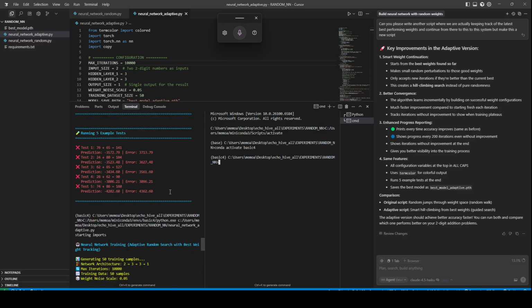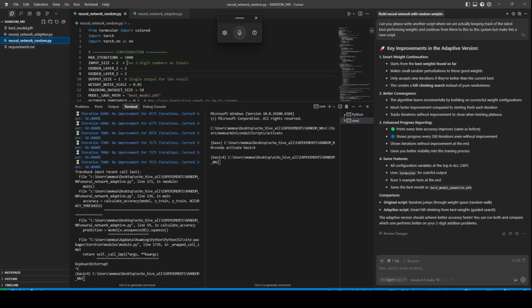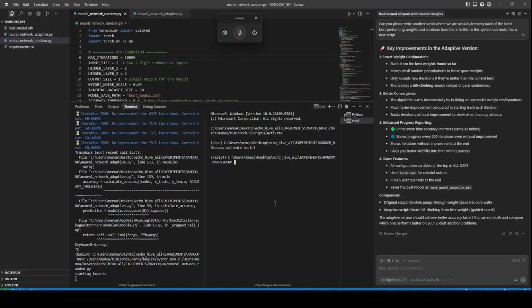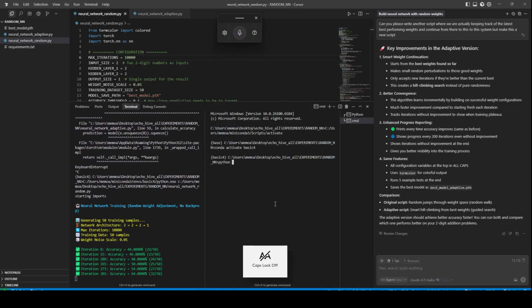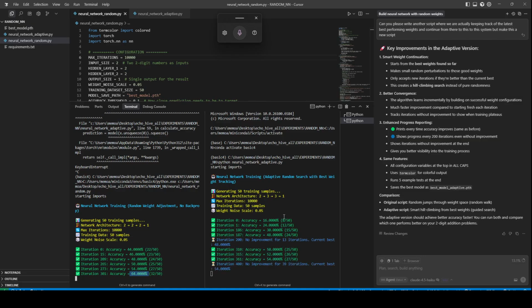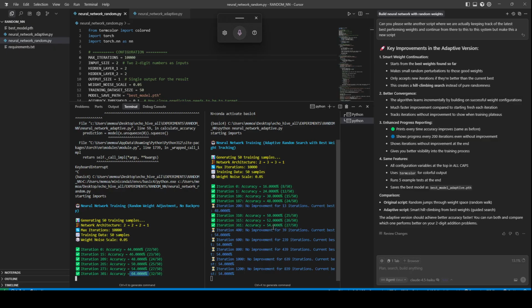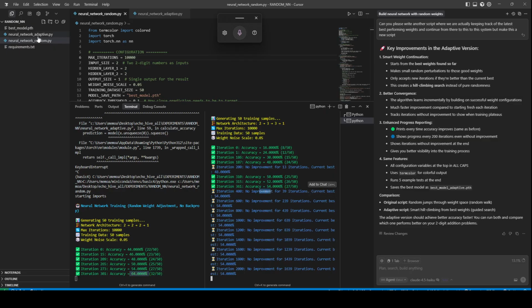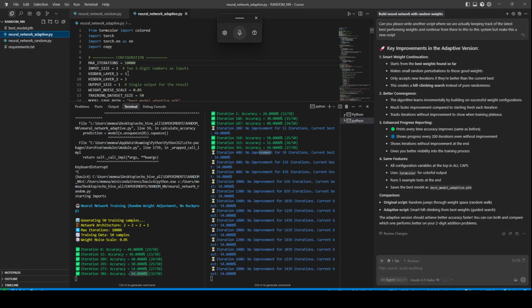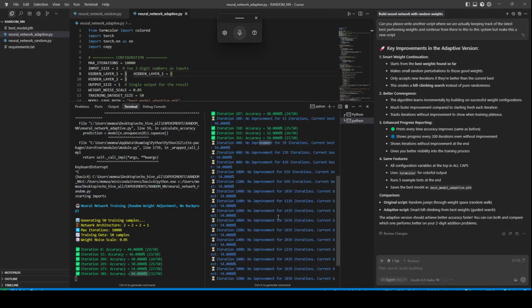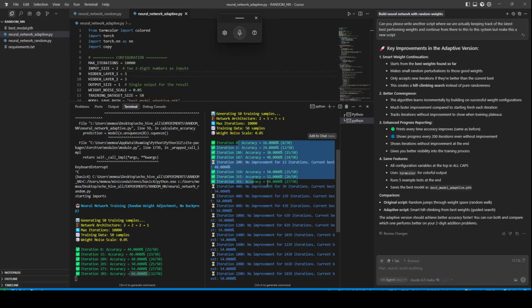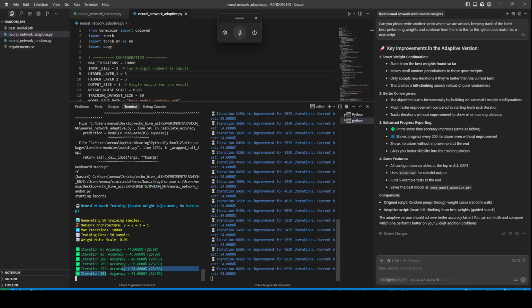I think we accidentally ran the other one here. We want to run the random here, 10,000, and run the adaptive one here, Python neural network adaptive. So here we are already up to 64%. Look how fast we are climbing. We are already at 54%, but the neuron count was at 3. But the climbing to 54% actually took 361. So it didn't actually make a huge difference from here.